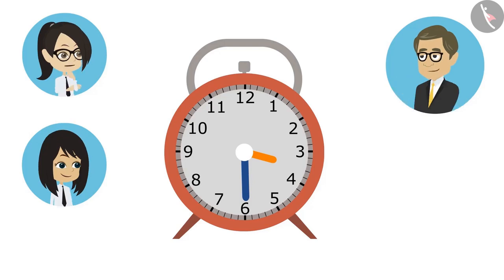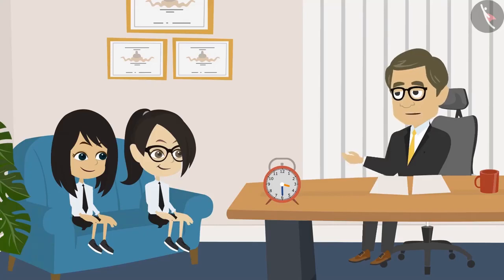Well, sir, now it is understood how we need to read it if the hour hand moves ahead of any number. But sir, it is understood from this clock that at this time it is more than 3 and less than 4. But how much more than 3 is the question now? To tell how many minutes are more than an hour, the minute hand is read.